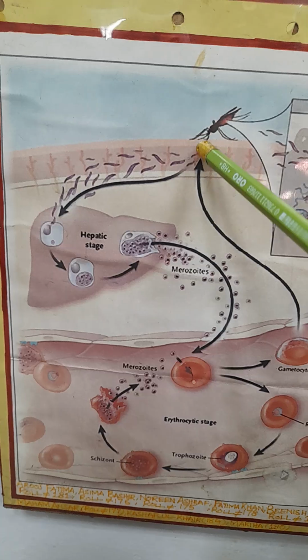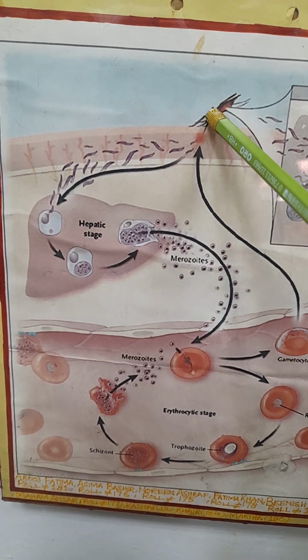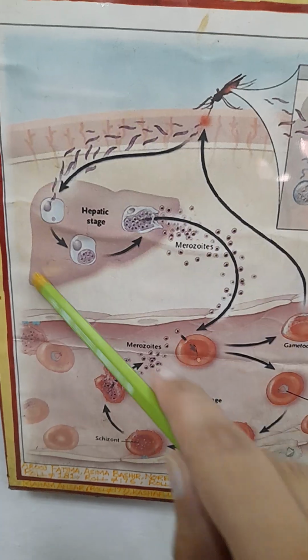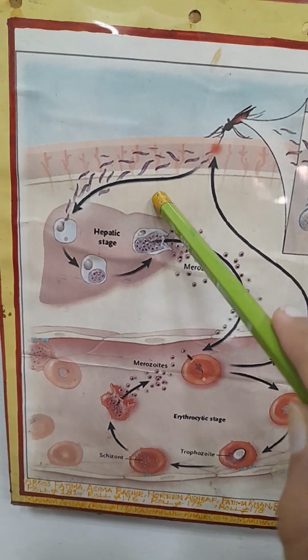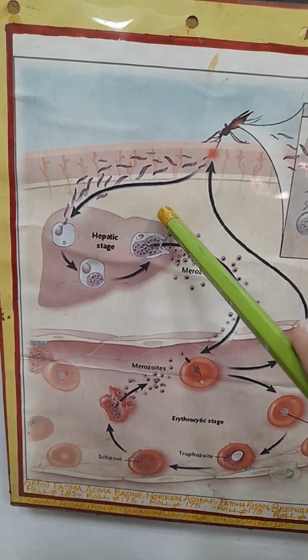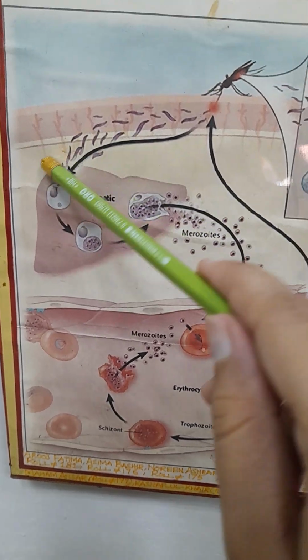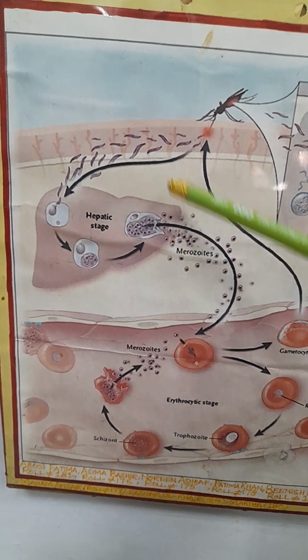The sporozoites transfer to the liver. This is called the hepatic stage, or in another word, exoerythrocytic schizonty. This is the liver and the hepatic stage.